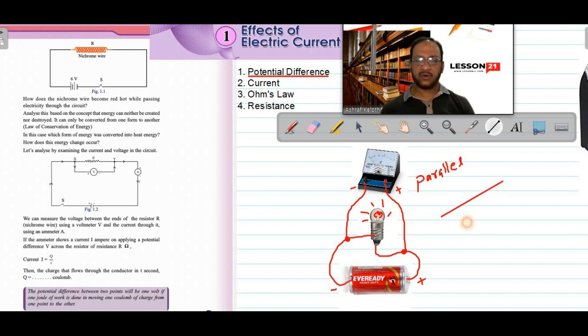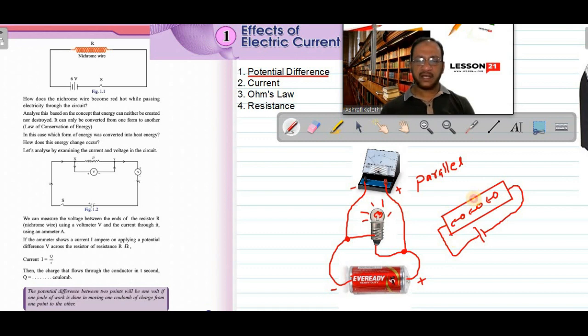if you consider this as an aluminum rod, all electrons are moving in the same direction, in a straight line, because a potential difference is applied, which means a cell is connected. We can represent a cell like this from now onwards. Positive of the cell with a long line, negative with a short line. This way it is connected, and because of this electrons are moving. All electrons are moving in the same direction.